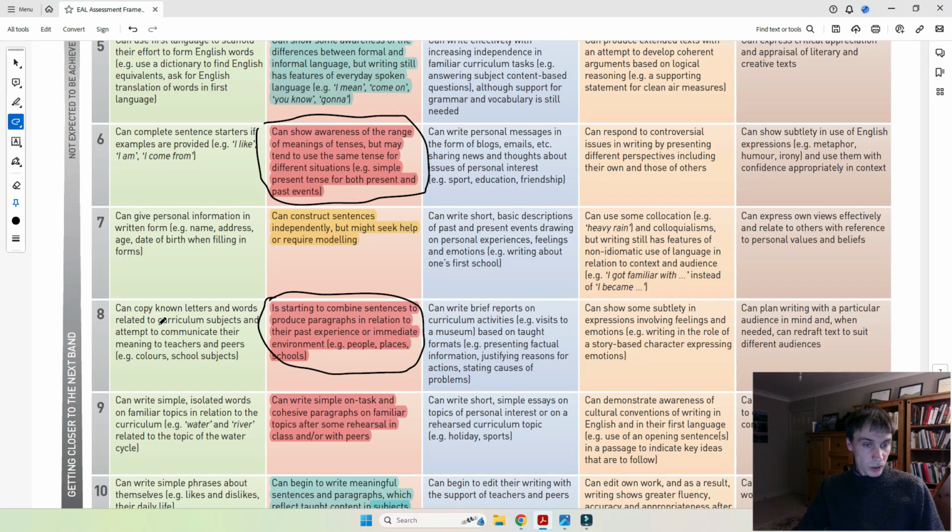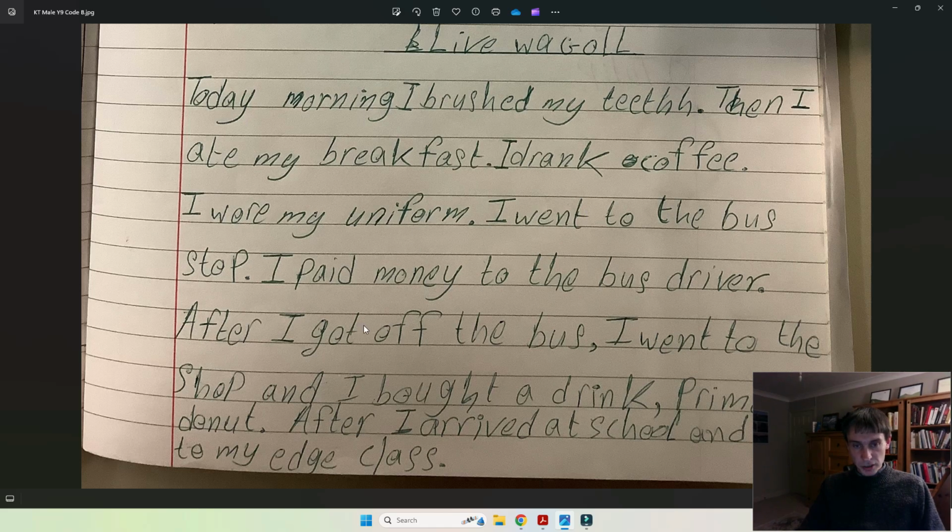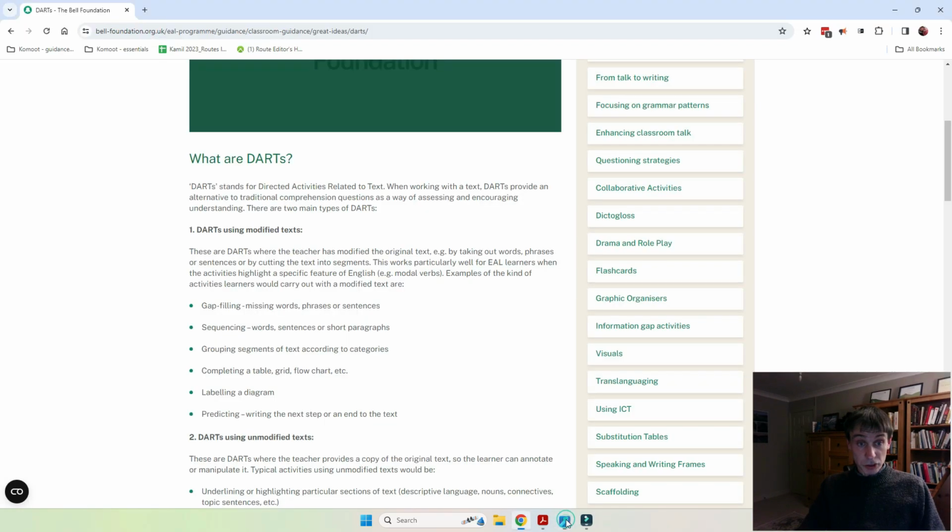Now, going back to the descriptor B8, which was our target as well, starting to combine sentences to produce paragraphs. So we want the learner to start producing paragraphs. Well, one way to do that is, again, to go back to DARTs. Obviously, paragraphs can be sequenced. In other words, you give the learner a text, again, to match what the learner was writing. Ideally, it would be in the past simple tense, or past tense more generally, and they have to order the paragraphs.